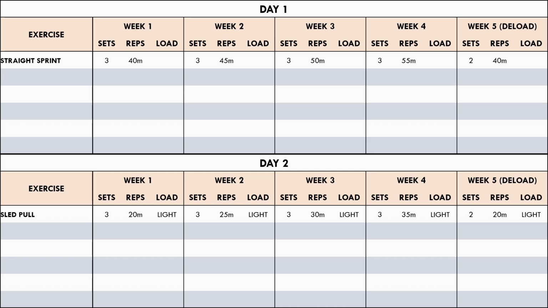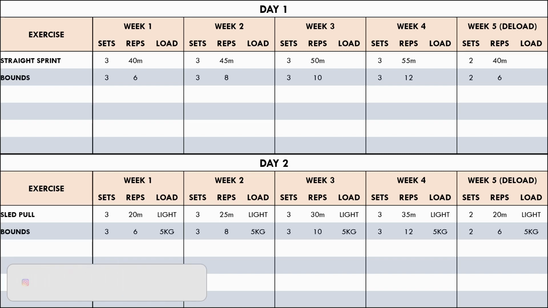The sled pull uses a light load in this mesocycle, which will be more specific to unloaded sprinting. Bounds have been chosen as a plyometric exercise, as this exercise will involve very short ground contact times. This will place a very high emphasis on the stretch shortening cycle, which will have higher transfer to sprint performance. The loading has still been undulated each day as a form of variation.